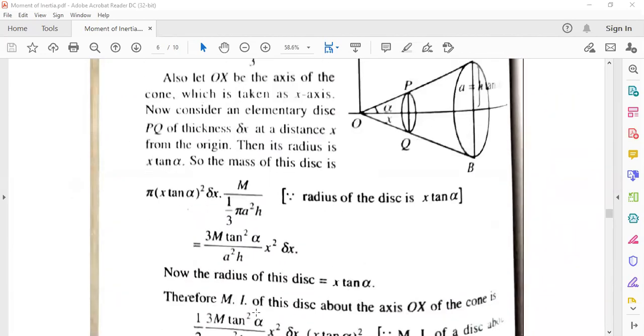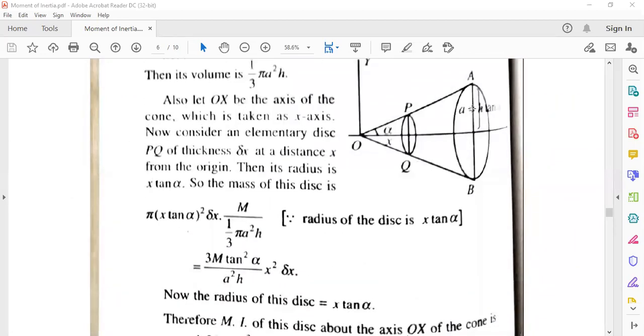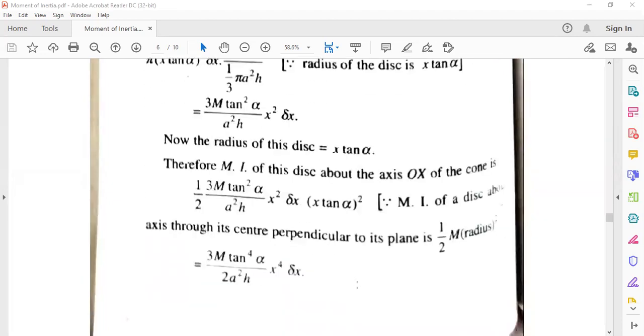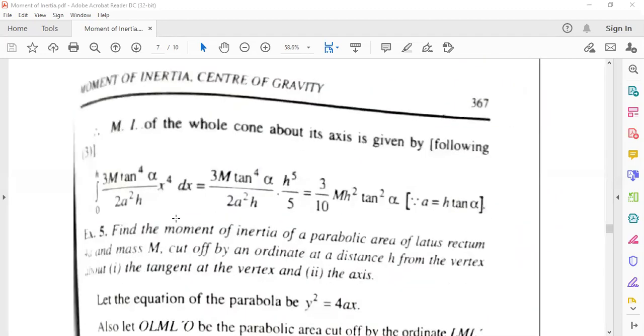Now look here. Here x equal to 0, here x equal to h. So about the x axis, 0 to h is the range of our integration.